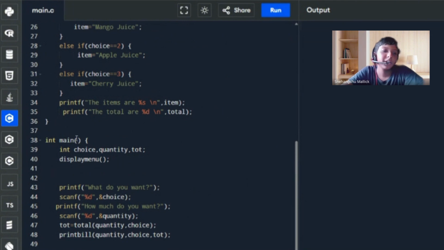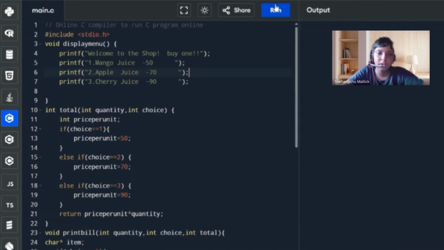Now we run int main, choice, quantity, total, and display menu. No, display menu was already there. Choice, quantity and total we are defining. Then we are doing print what do you want, scanf, how much do you want, scanf. The total is the price into quantity, choice, print bill, quantity, choice, total. And this is return 0. For some reason it is not visible over here. So we will run this code.